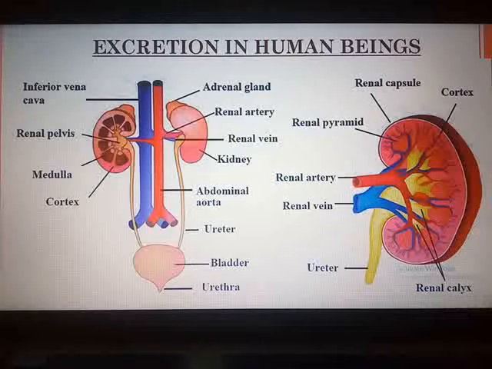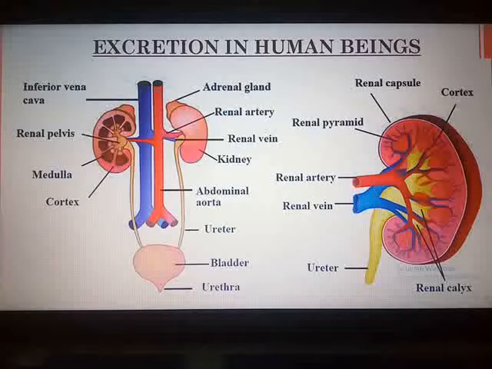So the kidneys are the main organs, but along with kidneys, the lungs and skin of human beings also play an important role in excretion. The right kidney, if you see, is in a slightly lower position than the left kidney. There are two kidneys, and each kidney has approximately 10 lakhs of nephrons. It is not only a single nephron which is performing the function, but about 10 lakhs of nephrons.